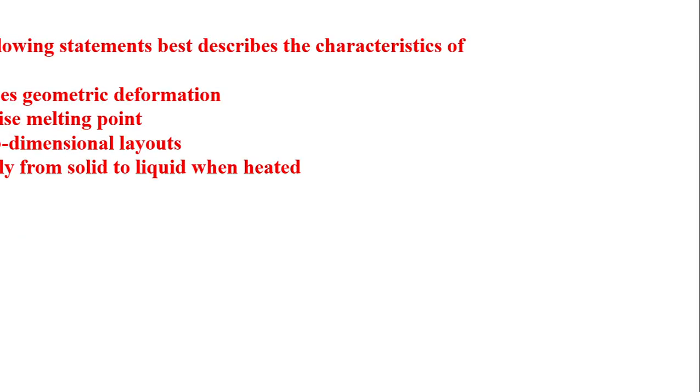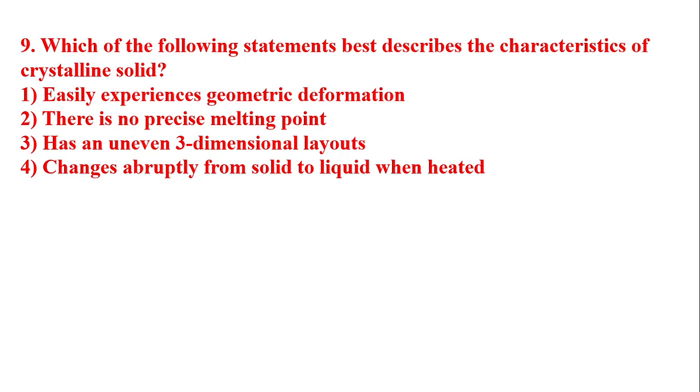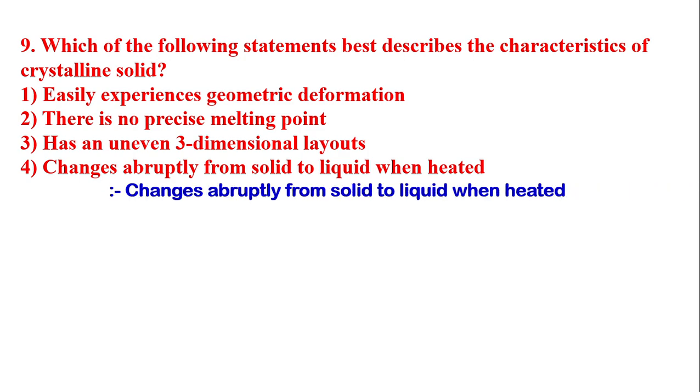Next question is, which of the following statements best describes the characteristics of a crystalline solid? Option A, easily experiences geometric deformation. Option B, there is no precise melting point. Option C, has an uneven three-dimensional layout. Option D, changes abruptly from solid to liquid when heated. The answer is changes abruptly from solid to liquid when heated.